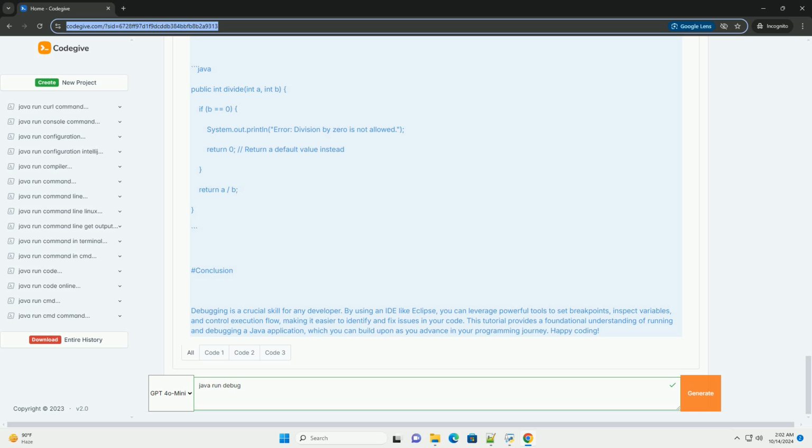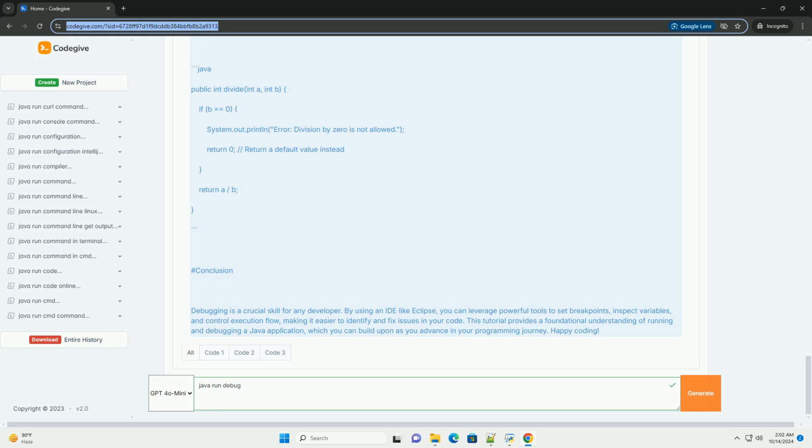Running the Java application. 1. Run the application. Right-click on the Calculator.java file in the Project Explorer. Select Run As, Java Application. You should see the output in the console, but the program will crash due to the division by 0. The exception will be printed in the console.